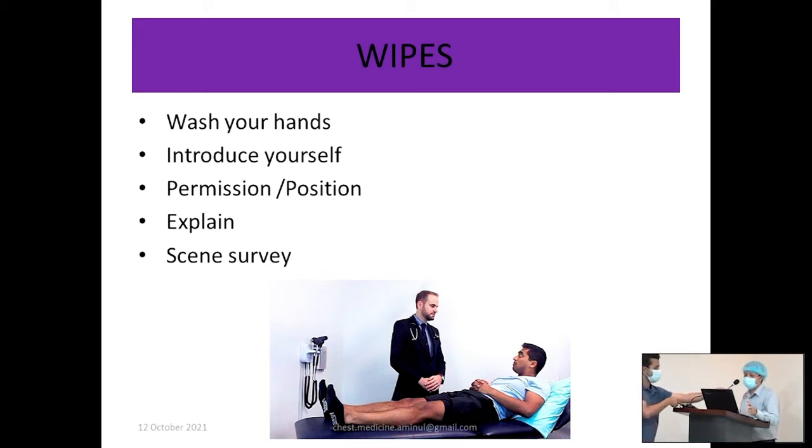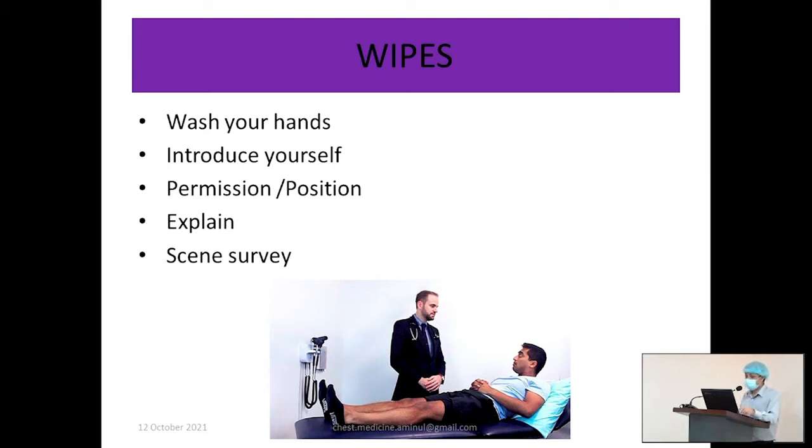If it is not feasible in that environment, that means you cannot fold the bed to 45 degrees, then you should apply an adequate number of clothings or pillows to make the patient propped up.